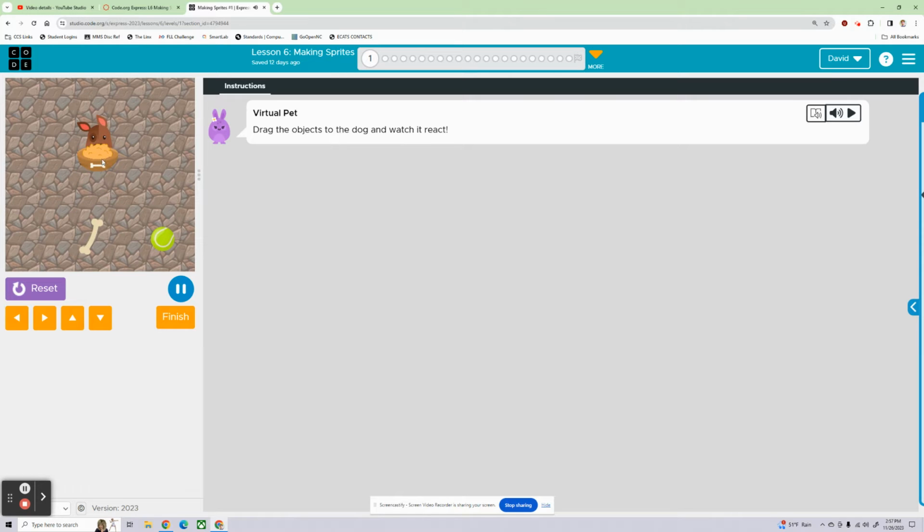All right, so he barks. There's a little whistle sound and a bark. And then the tennis ball makes him spin. All right, we'll finish right there. Can I move anything around with the arrows? No, you just have to click and drag stuff. All right.